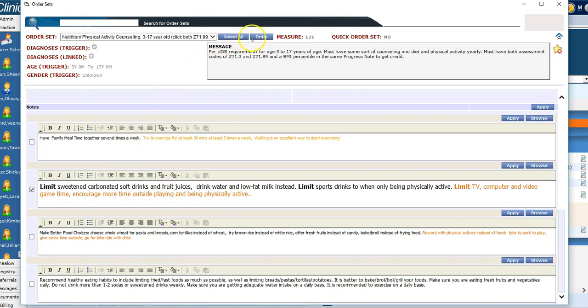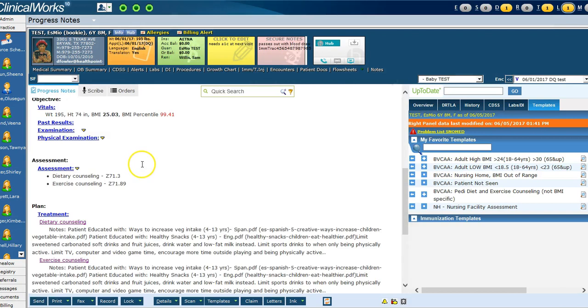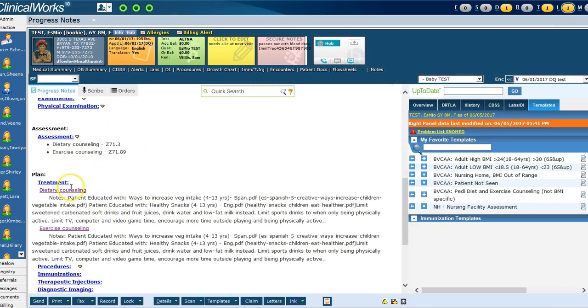So once I have everything in that I want, I just click order, and let's see what happens here. We have our assessment codes. We have our treatment. Now, this is where it gets a little messy, because it's going to have the same thing twice, the same thing under both assessments. But I have documented that we gave them a handout, I got my meaningful use points, and then it dropped in the little verbiage that I added also. Not pretty, but it gets the job done.